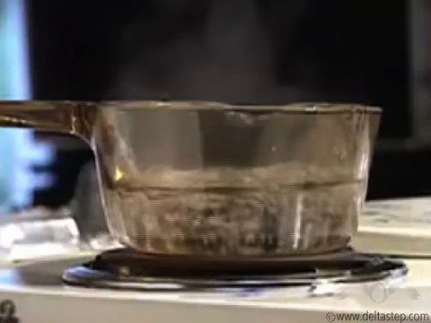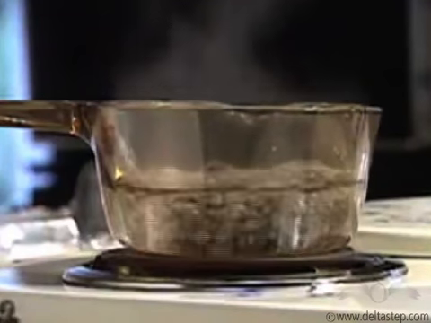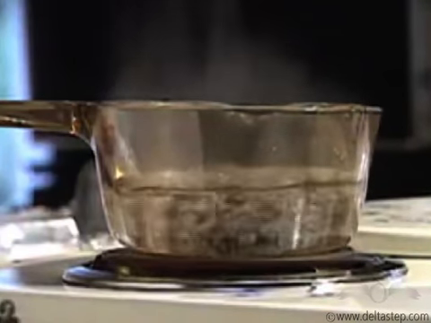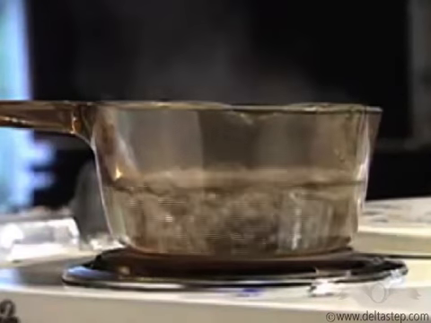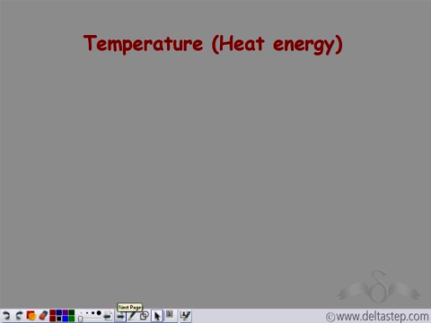You must have observed the boiling of water. So when you heat water, it changes into the gaseous form. That is, it changes into steam. How does this change of the liquid state to the gaseous state take place?